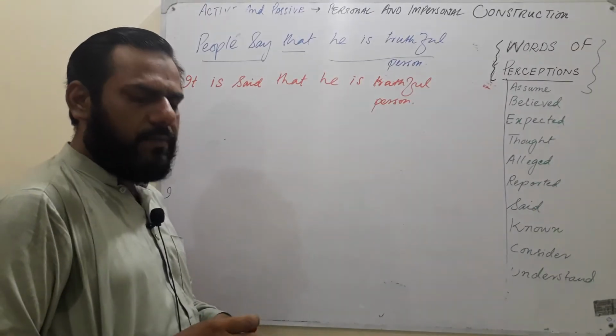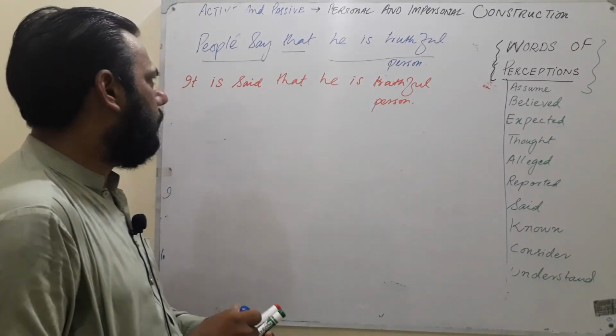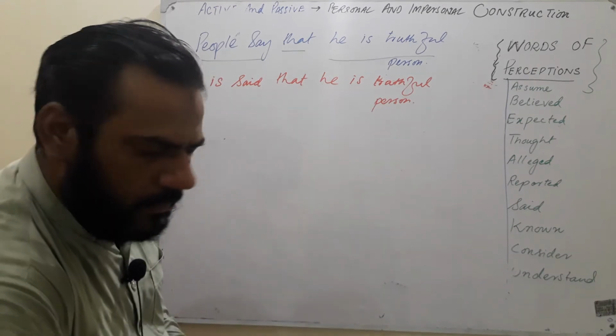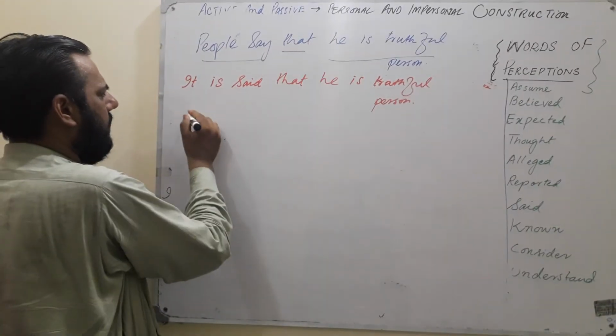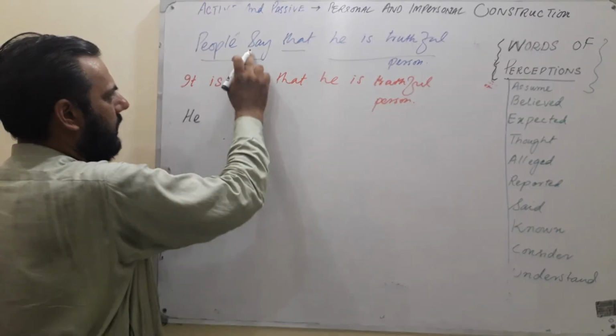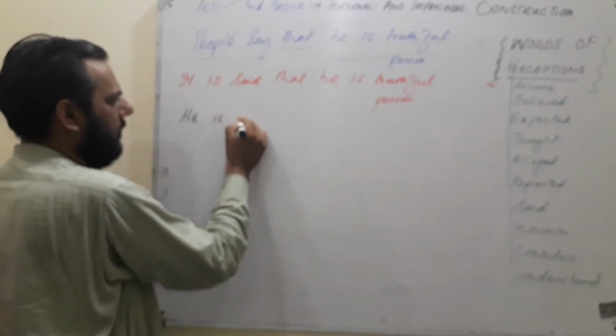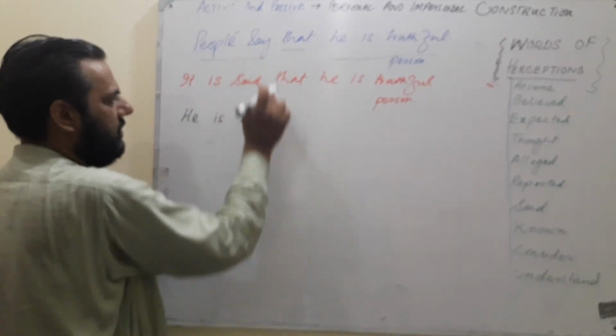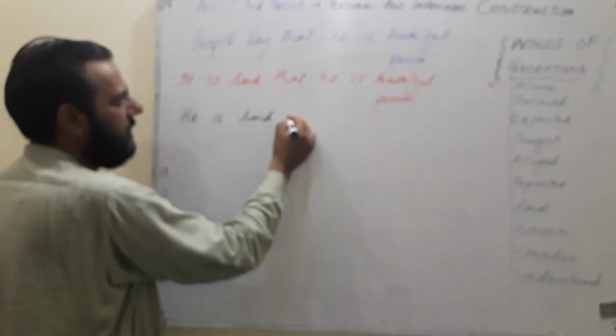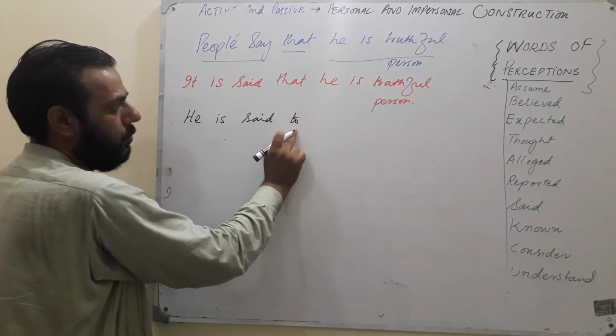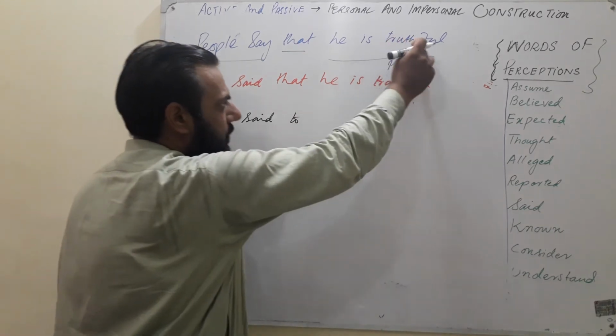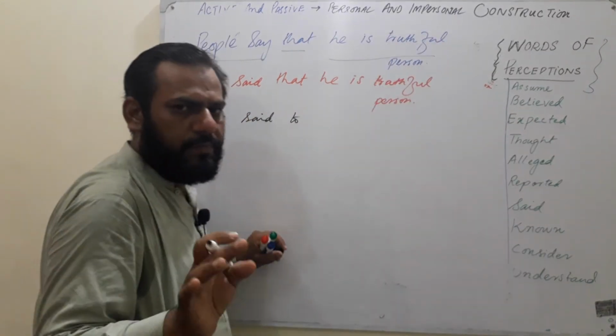But if you want to convert into the personal one, how would you change it? So you will bring he here. He, it is said, he is said. The word is said will be used. He is said to, so to is used. Now the next part of the area, that is, we do not have a verb actually. That is a state of being, a quality.